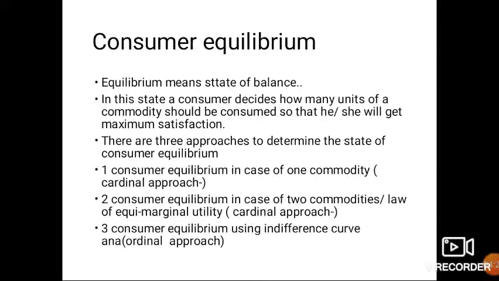So there are three approaches regarding consumer equilibrium. Number first, consumer equilibrium in case of one commodity, and number second, consumer equilibrium in case of two commodities, also known as the law of equimarginal utility. Both of these first two approaches are cardinal approaches.